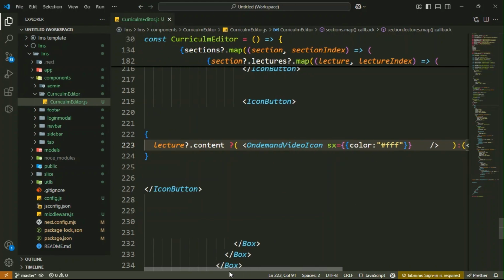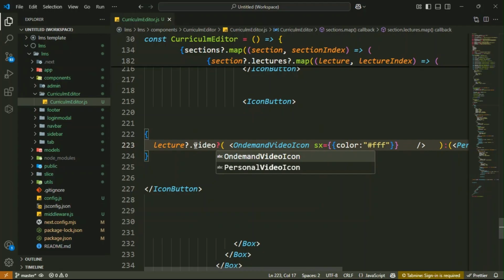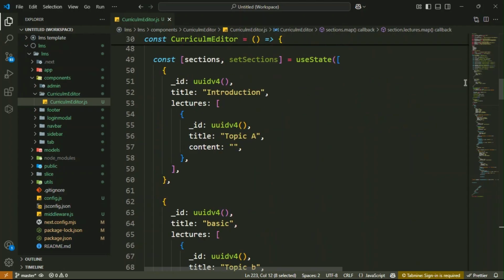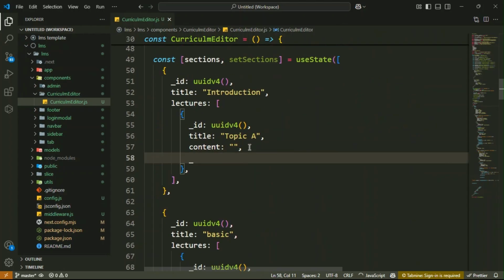Okay guys, I think this is a video URL. So let me remove the content, then here just write video URL. Let's create this variable inside the dummy data inside sections. For now it is an empty string, so paste it and make it an empty string.